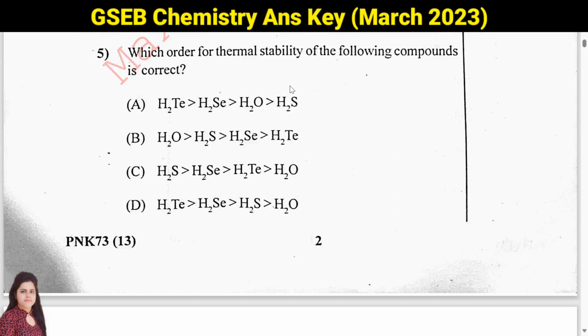Then question number 5, which order for thermal stability of the following compounds is correct? If you see these options, they all are group number 16 elements. And if you are going from top to bottom, your bond dissociation enthalpy will decrease. It means thermal stability will also decrease going top to bottom. So option B will be the correct answer.